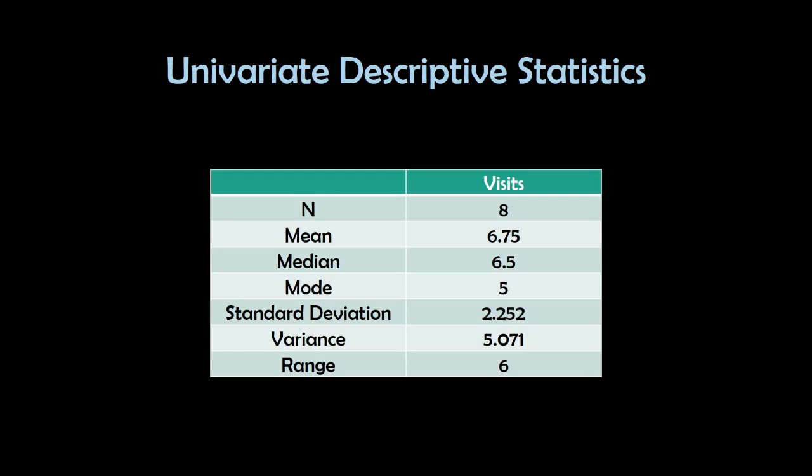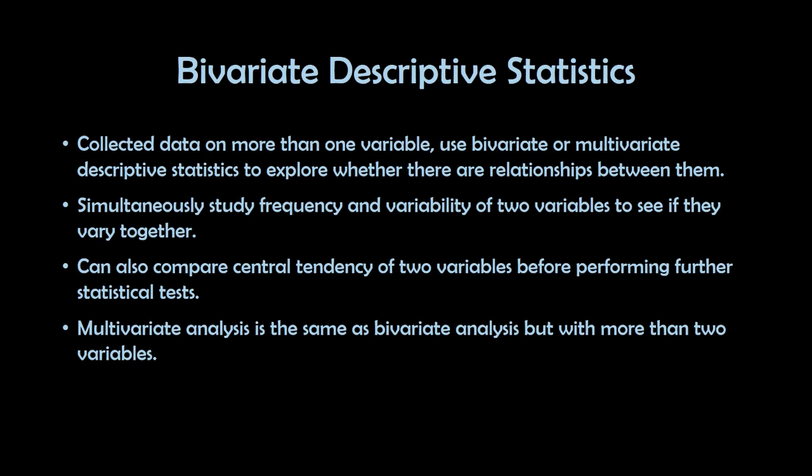Okay, so this is the example for the univariate descriptive statistics like I showed before. The number of samples is 8, the mean is 6.75, median is 6.5, our mode is 5, the standard deviation is 2.252, variance is 5.071, and the range is 6. Okay, what about the bivariate descriptive statistics?